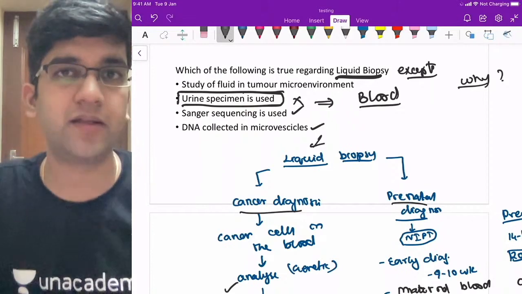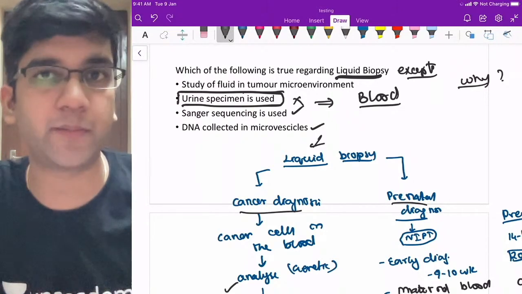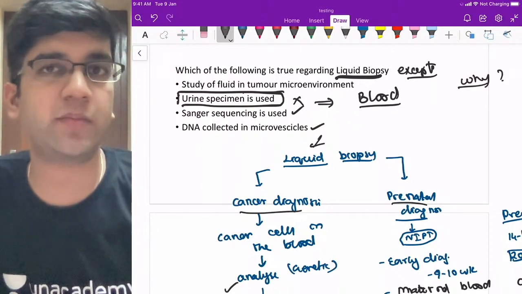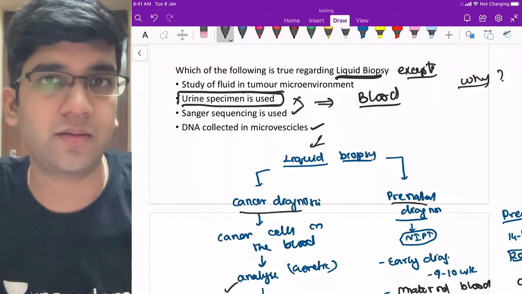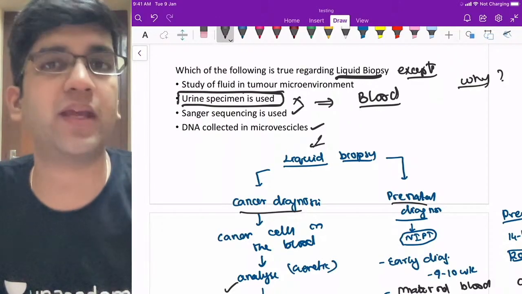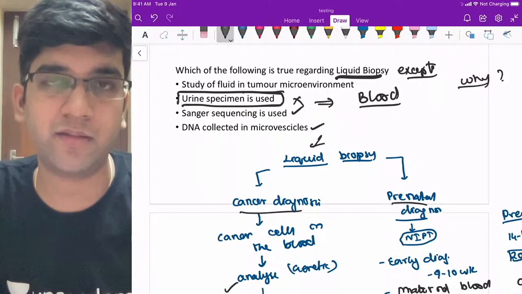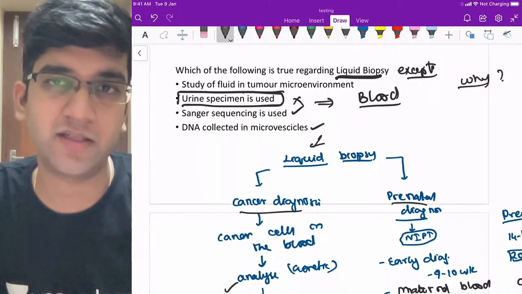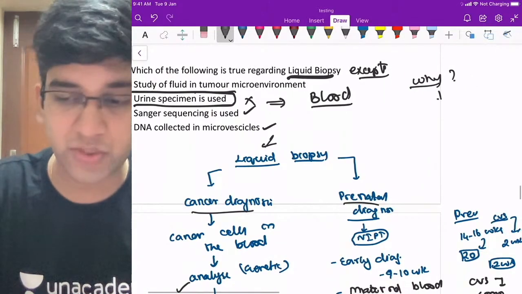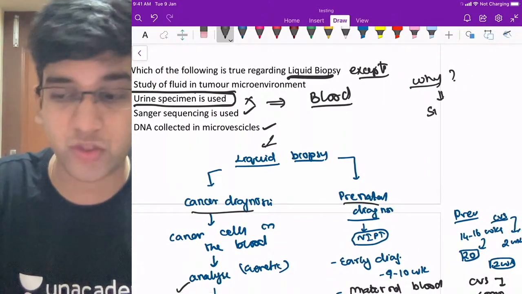Why do I need this? Can't you take a biopsy of the breast parenchyma? If the patient has suspected breast cancer, you can. Can you take a biopsy of lung? Yes, you can. Pancreas? Difficult. Brain, difficult. So this is especially suited for sites which are not accessible.